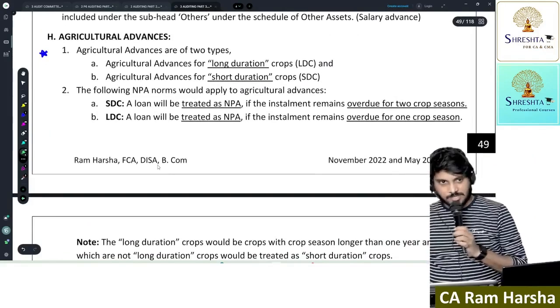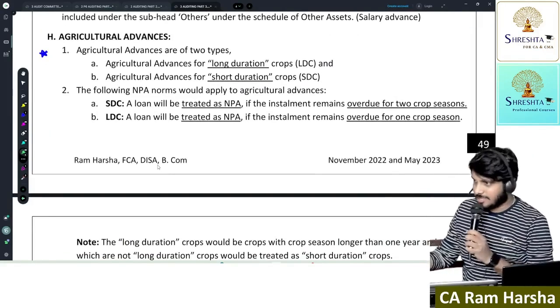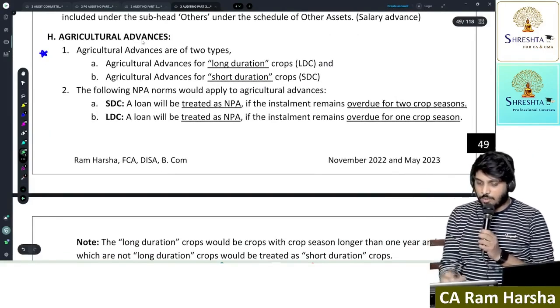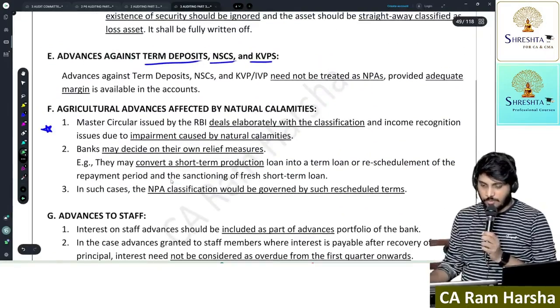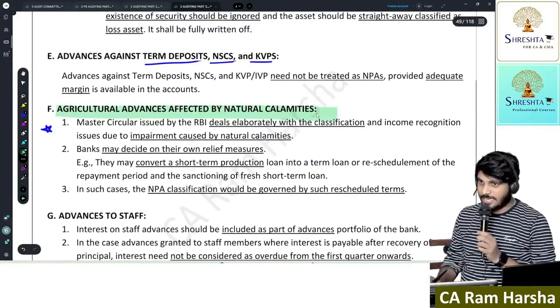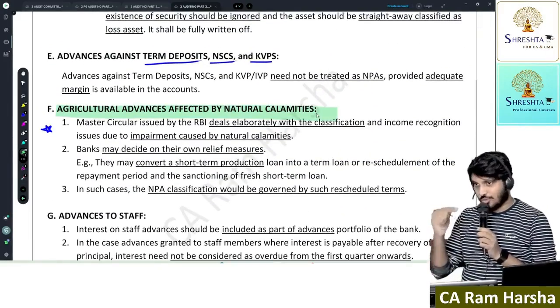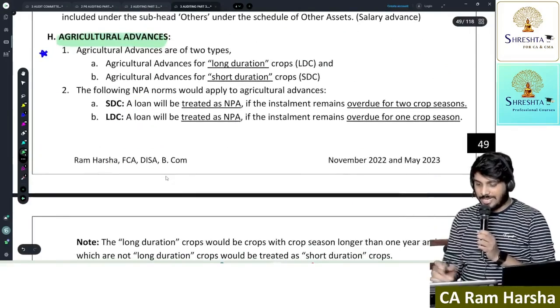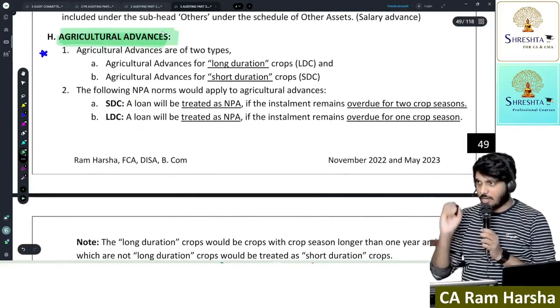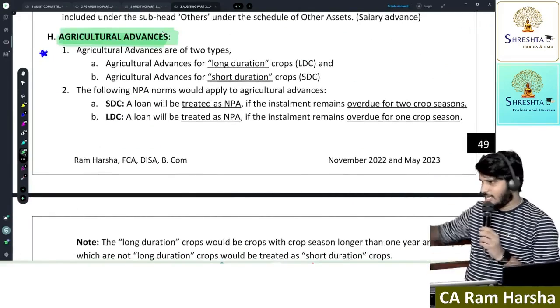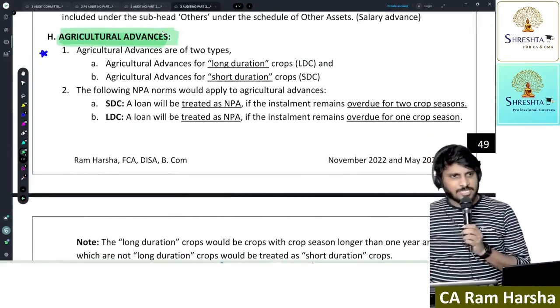Agricultural advances. See, for agricultural advances, we have 2 classifications. One, agricultural advances affected by natural calamities. So 2 classes were there. Now the general agricultural advances NPA norm is this. You see, these all are special norms. The 90 days logic and all we will not apply.